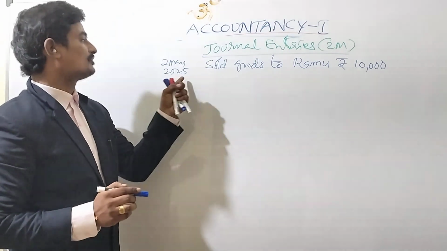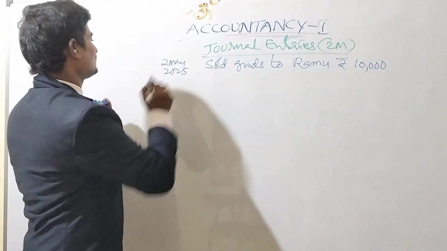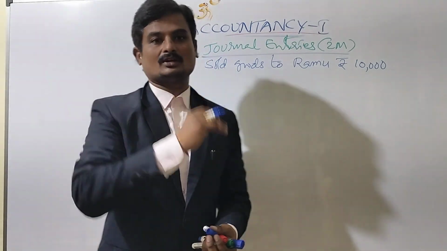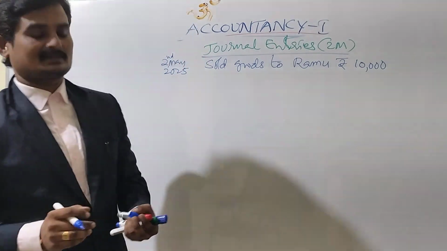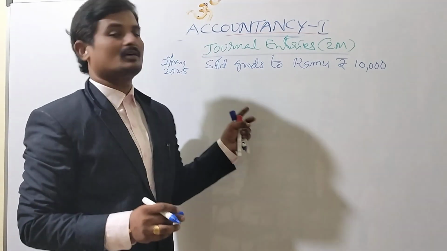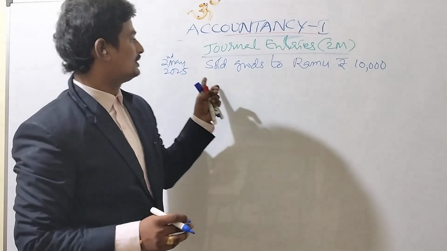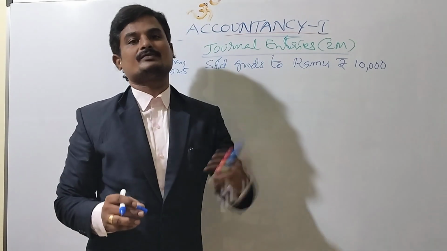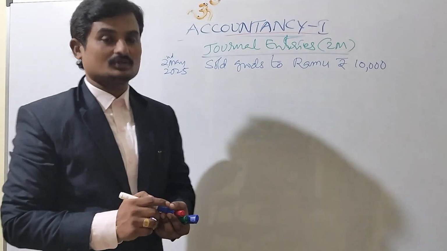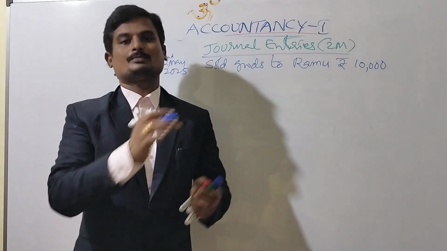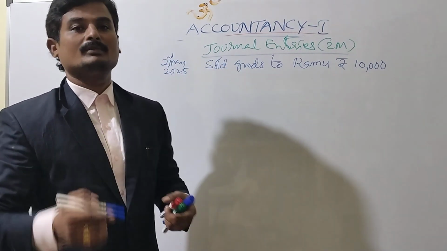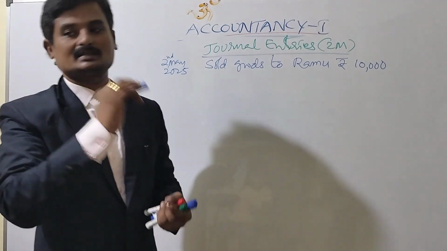So how will we record this transaction? First of all, we have to find out two aspects or two accounts of the company, then we will record. Before going to the actual practical recording of transactions, we have to memorize accounting principles.